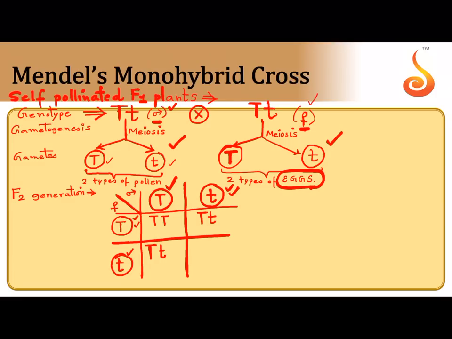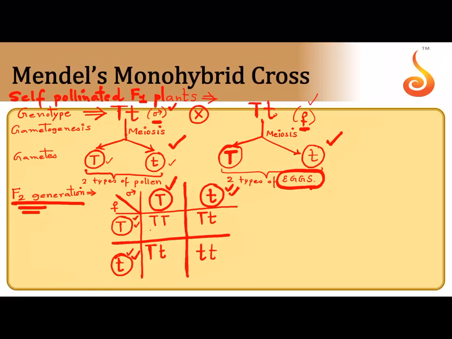Then again, if the second pollen grain carrying small t fuses with the second egg carrying small t, we get a zygote with small t, small t. So what do the boxes represent? The boxes represent zygotes, offspring, of the F2 generation. The boxes represent the genotype of the offspring.